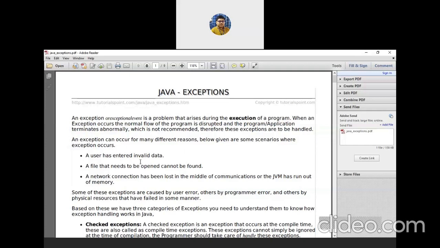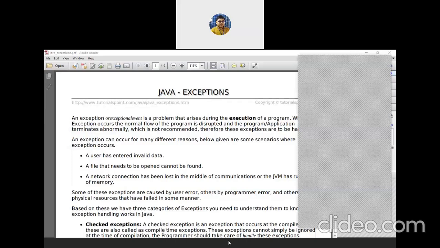If you input the value of y as 0, then what is the consequence? Something by 0 is infinite. So your program cannot proceed. An exception will occur and your program abnormally stops at that point.